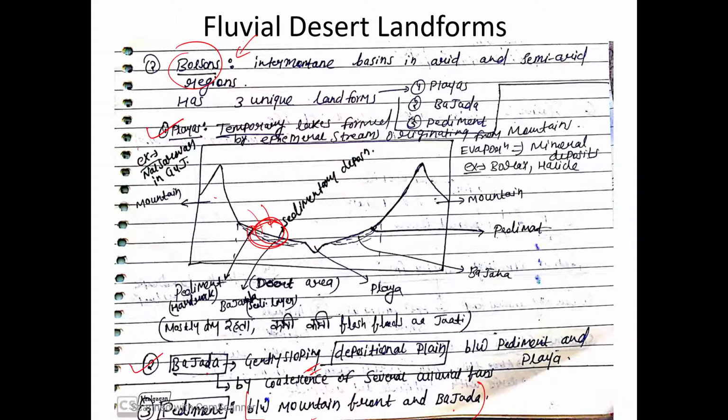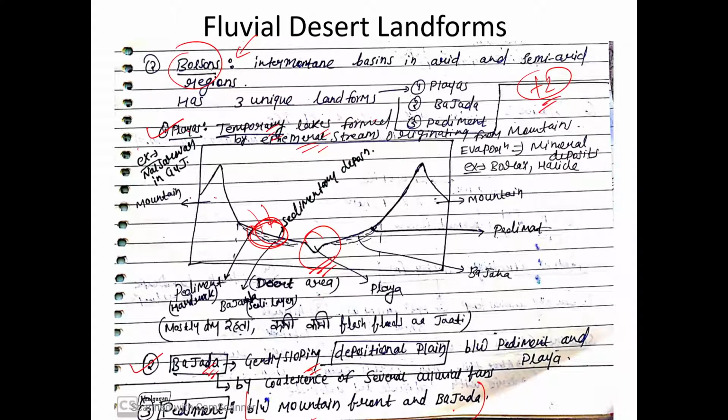So this is nothing but this is bahada. And here we have a lake, na, but playa is nothing but it is a temporary lake formed by ephemeral means seasonal streams originating from the mountains, right? बस इतना सा डायग्राम बनाना है and you will definitely get +2 marks in desert landform, right?